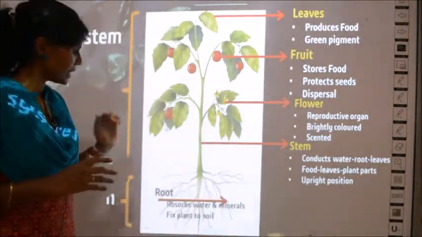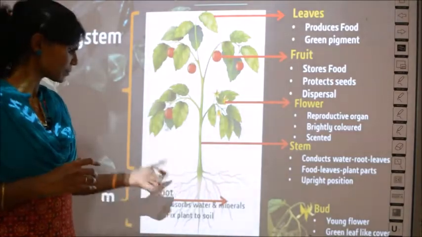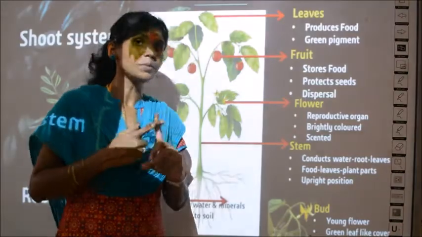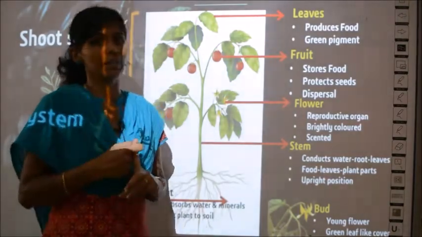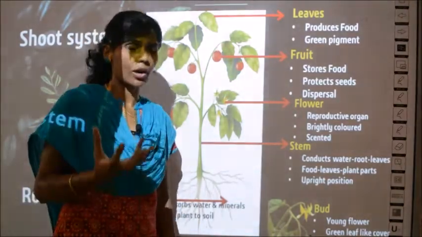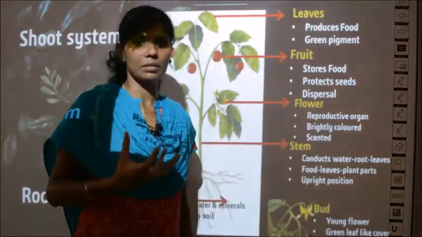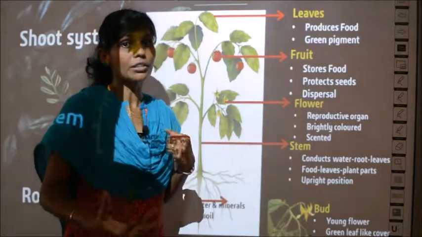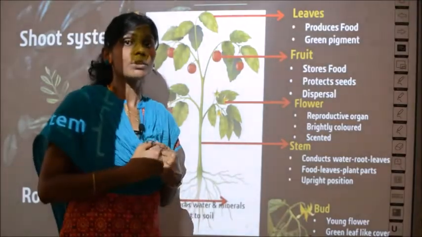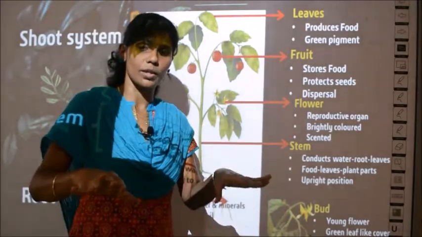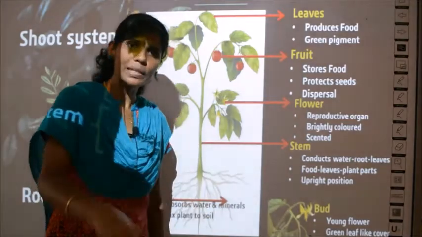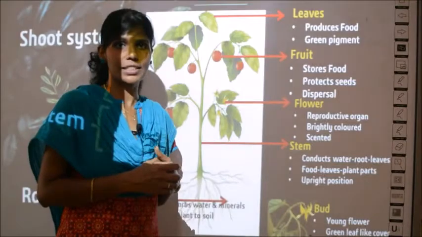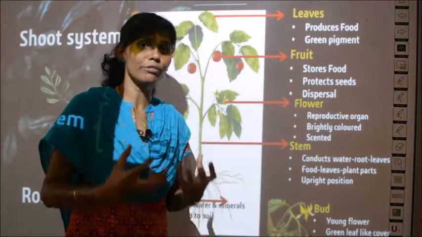Okay, so then we will see the function of roots. What are the functions of roots? It absorbs water and minerals. See, already I told you while explaining about the stem, it carries water from the root, right? So there is water in the soil, and the root is the one which will take the water from the soil and give it to the stem. So which one takes the water from the soil?